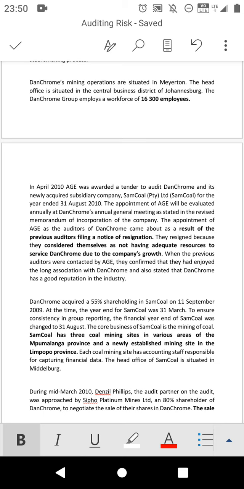So the previous auditor found that the resources they have can't manage to audit Dunchrome as it's growing, which means that we also have to take note of that.